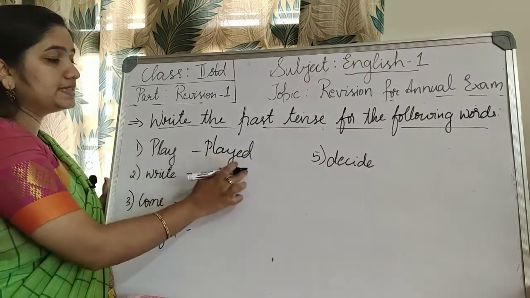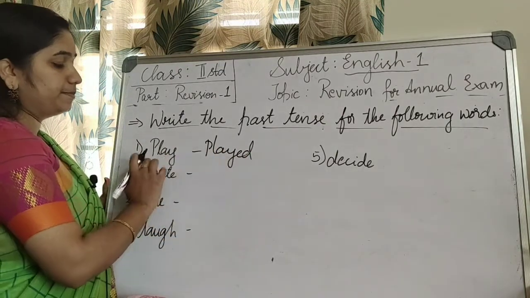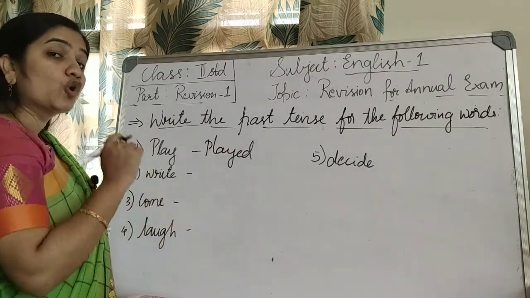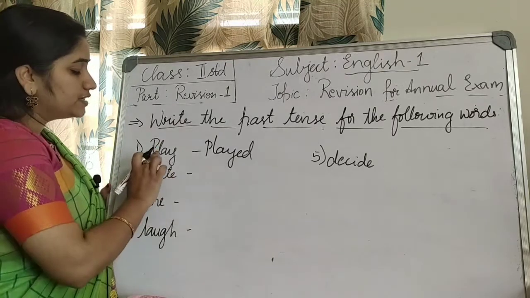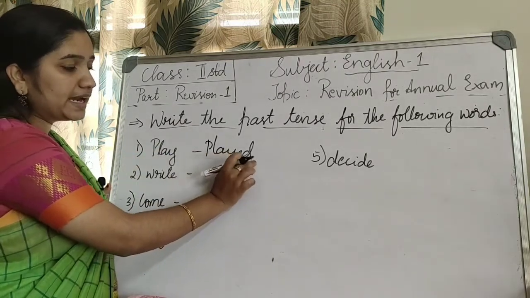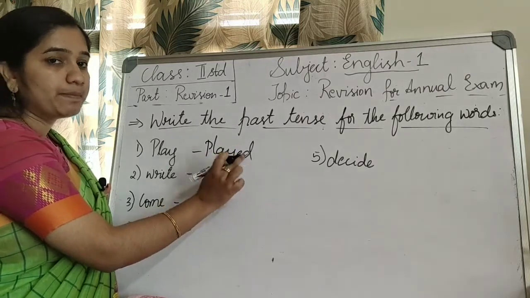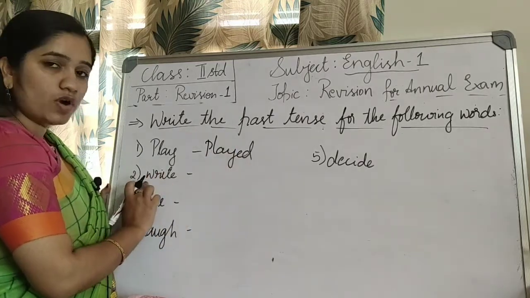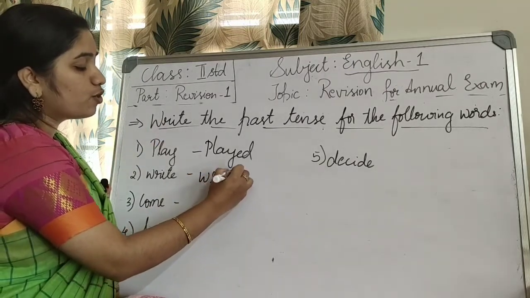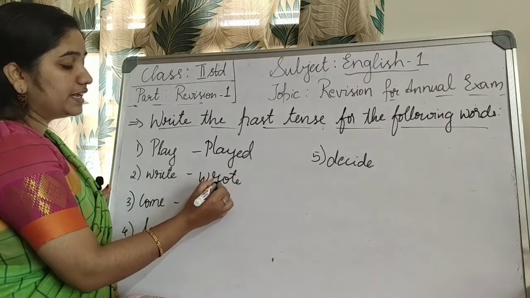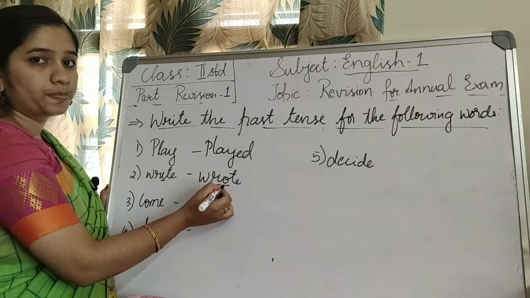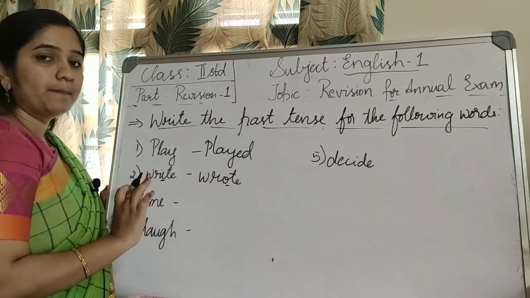Play, played. Write. For write, the past tense is wrote. You have to change the spelling now. See here, you did not change the spelling of P-L-A-Y, play; you added ed at the end to make it past tense. Write is a different word, so for that the past tense is wrote. W-R-O-T-E, wrote. So here i is there and you have changed it to o. By changing the spelling, it will become past tense.